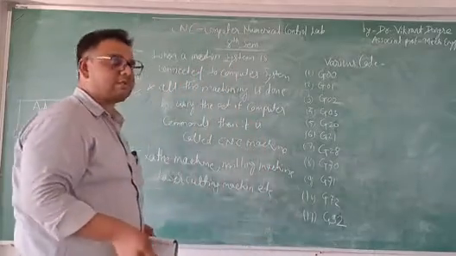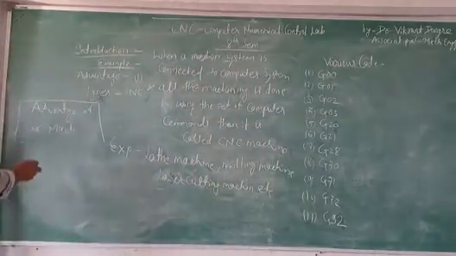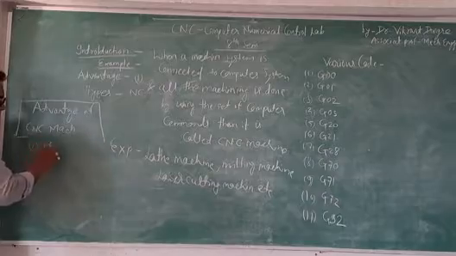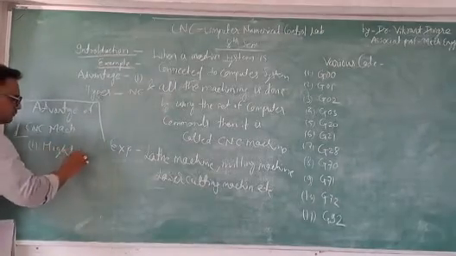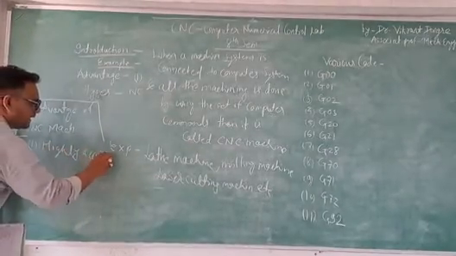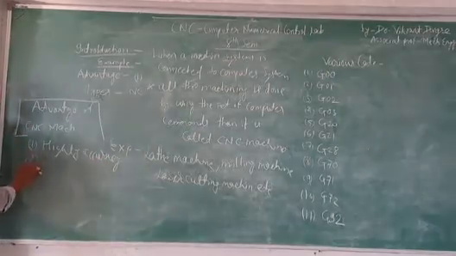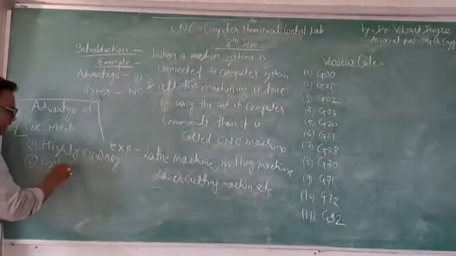So what are the advantages of the CNC machine? We can get high accuracy. The second advantage is cost effective production.